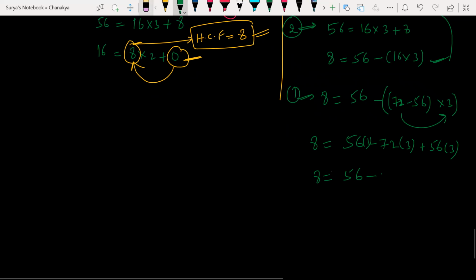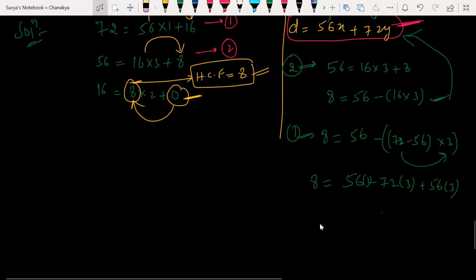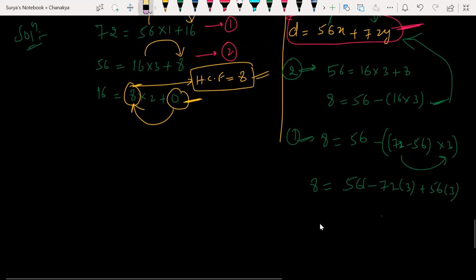Look, what I told, guys, we have to make our equation in the standard form. How do I make it? I need to make my equation in the form of 56x plus 72y. Can I write 56 once? So 56 four times here, minus 72 three times. Look at this.